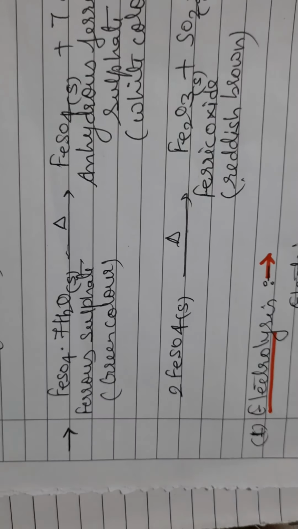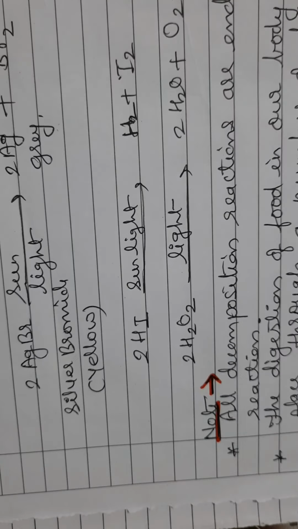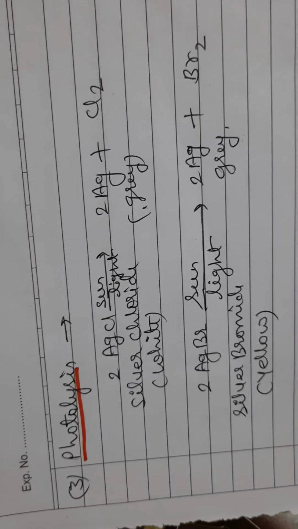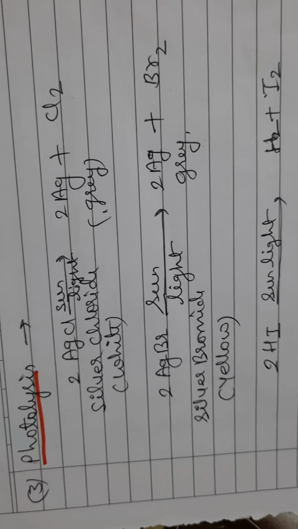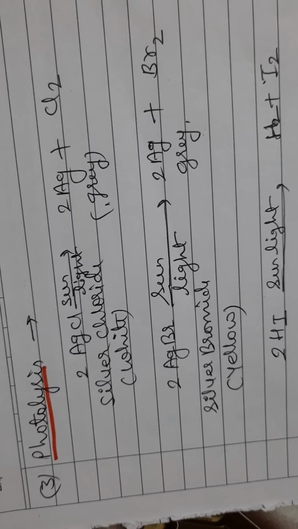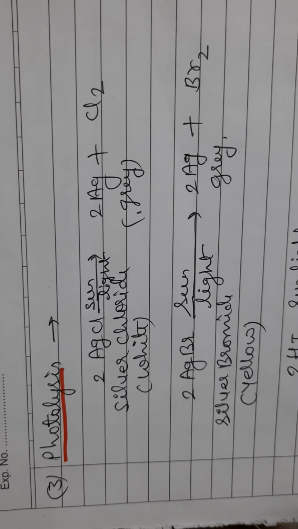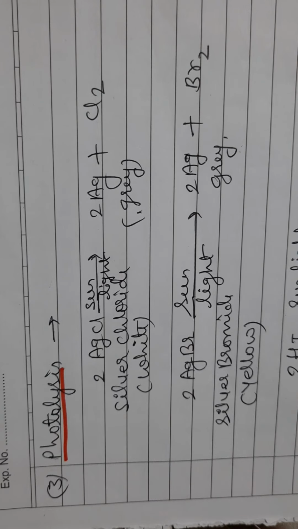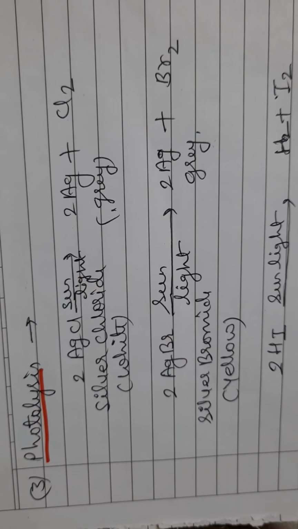Let's see the third type of decomposition reaction, that is photolysis. Photo means light, lysis means breaking. Those decomposition reactions which are carried out by light are called photolysis. Photolysis decomposition takes place only for photosensitive substances. Photosensitive substances are those substances which decompose on exposure to light.